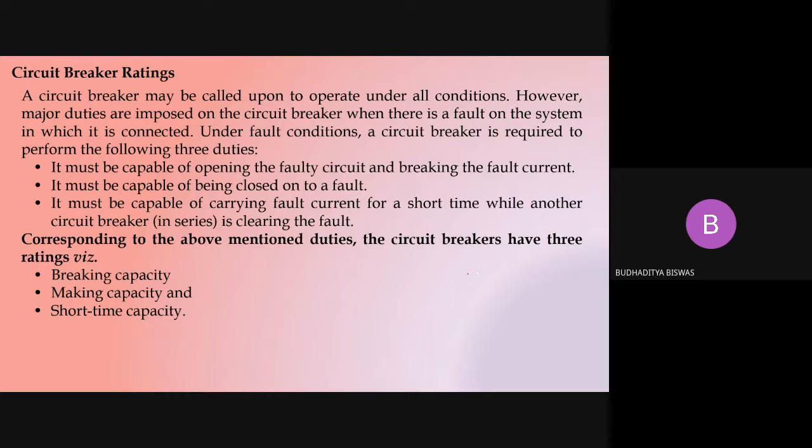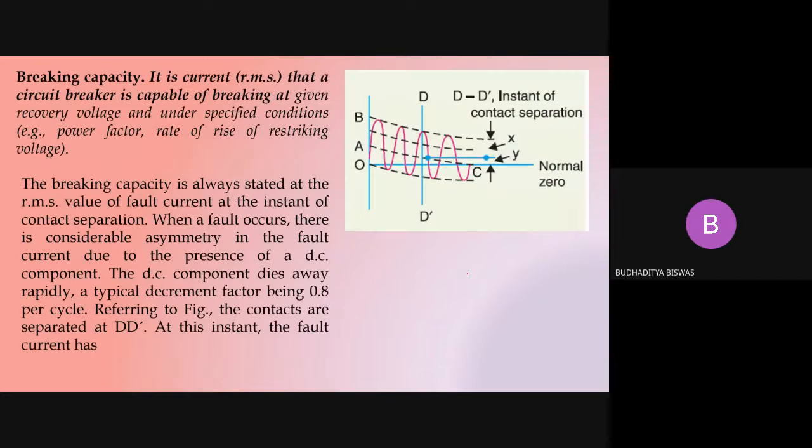Now what is the meaning of this breaking current? Let's discuss. First one is the breaking capacity. Remember this: the breaking current is always the RMS value of current. It is not any other type of current. This is the RMS value of the current.